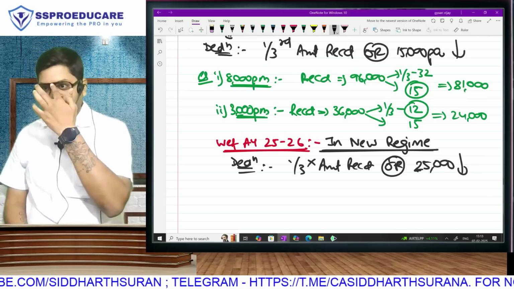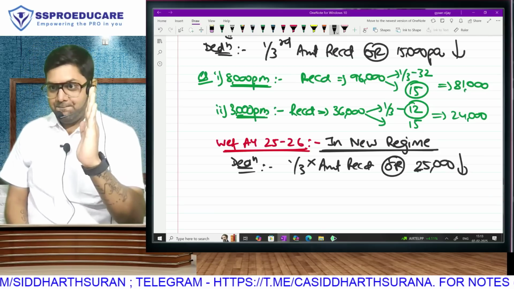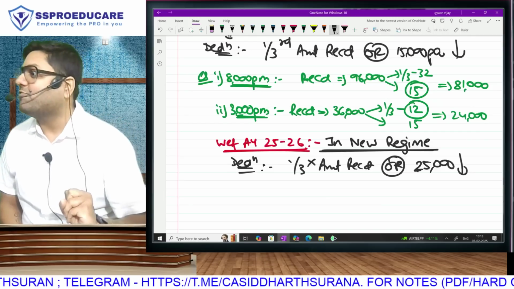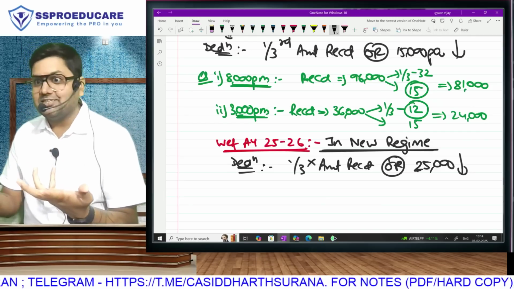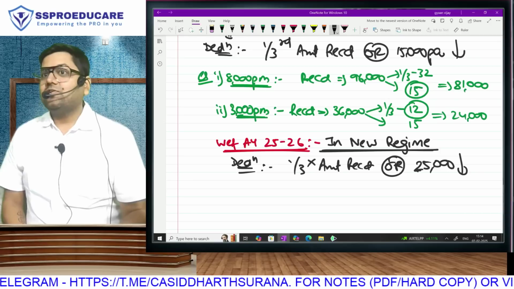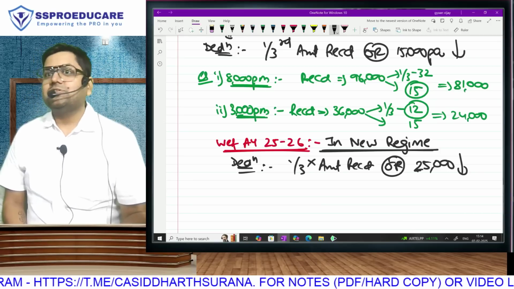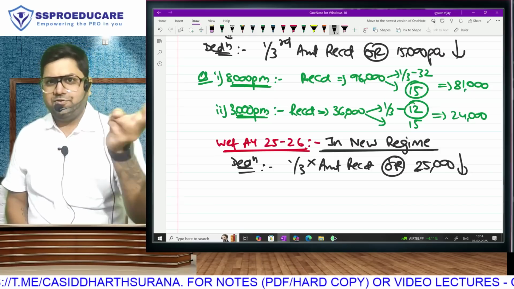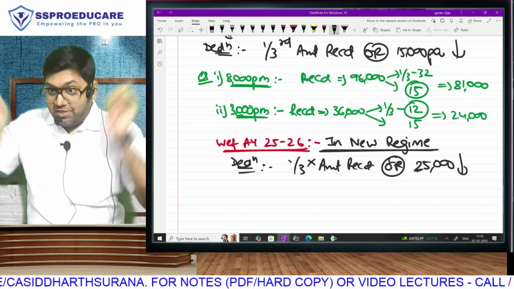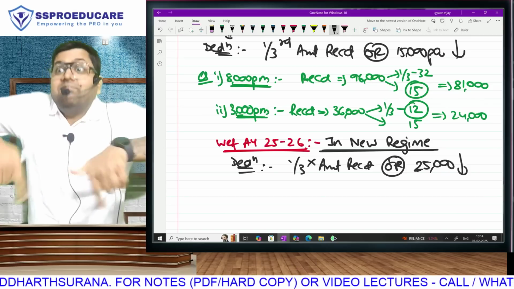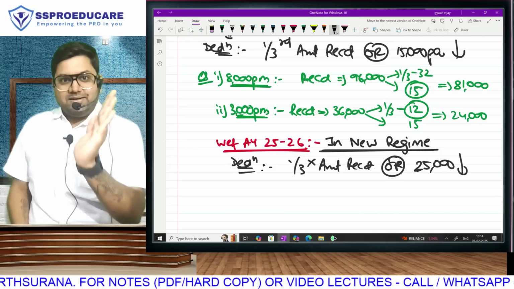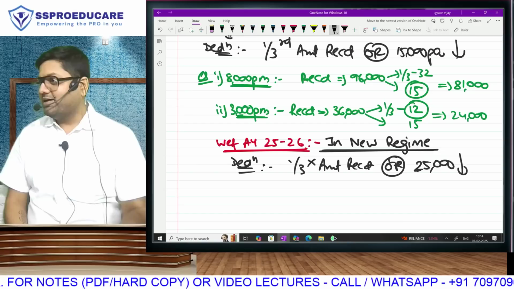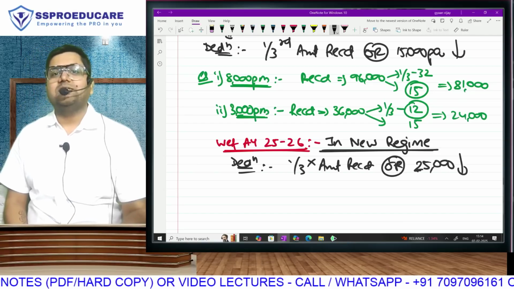See, I'll tell you some history of the last 2 years. When new regime came, the first time auntie said no standard deduction in salary and no family pension deduction in IFOS because we remove all deductions and exemptions. Then she thought, no, like that people won't take new regime. So she said other deductions not allowed, but salary ka standard deduction allowed and family pension also allowed. 50,000, 15,000. And now this year, to make the new regime more looking attractive, the two limits in new regime, salary which was not allowed is now more than old regime 75 and family pension which was not allowed is more than the old regime 25.